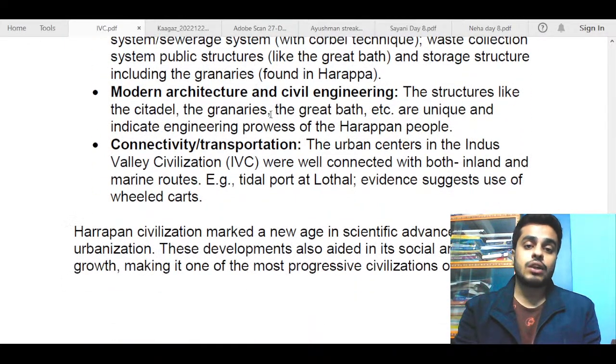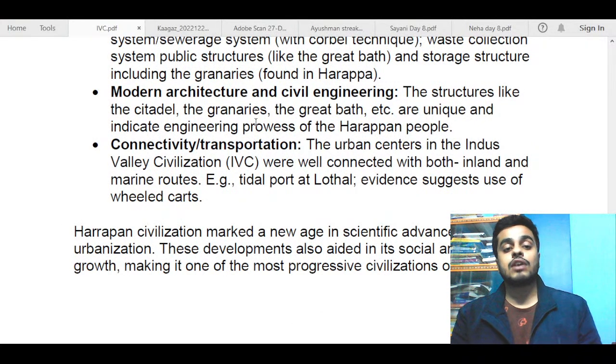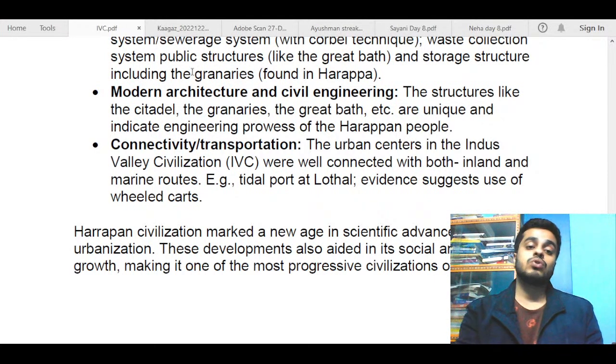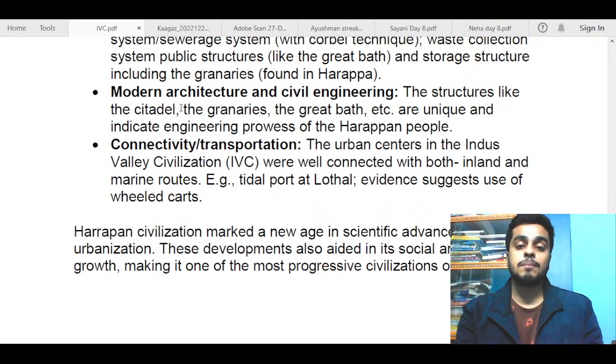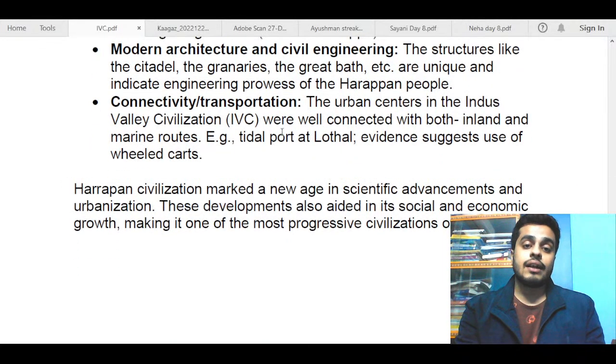Next, I've talked about modern architecture and civil engineering. The structures like the citadel, the granaries. Now, the citadel was a raised platform, and one part of the city was raised, while the other part was a bit lower. And this shows that the architecture was also pretty planned. So, the structures like the citadel, the granaries, the great bath, etc., are unique and indicate the engineering prowess of the Harappan people. Next, I've talked about connectivity and transportation. Here we hear about the ports at Lothal and the use of carts and all. So I've talked about that.